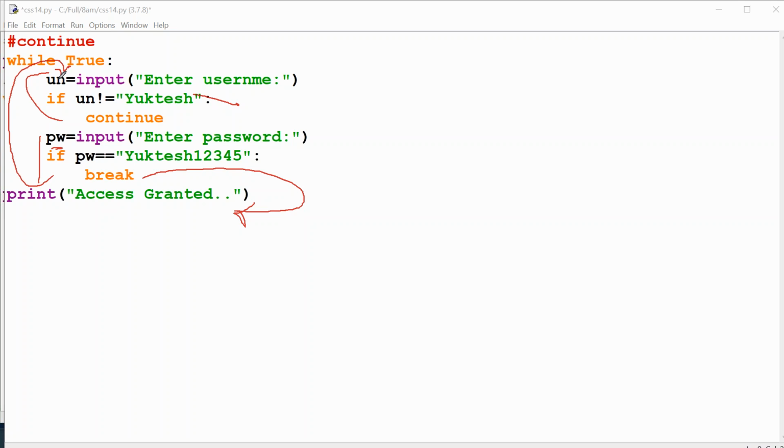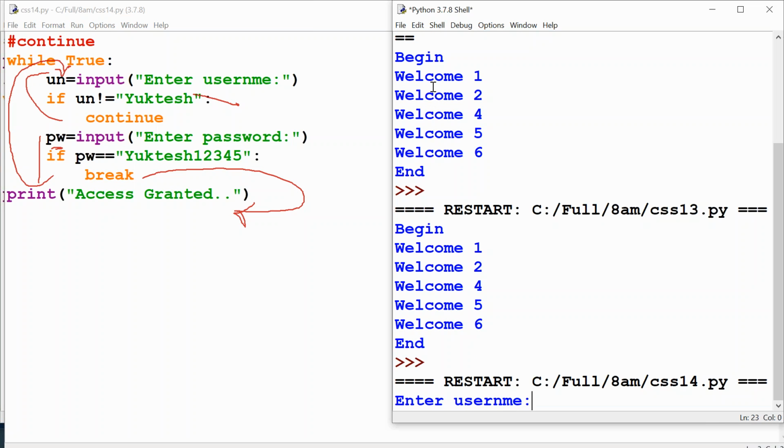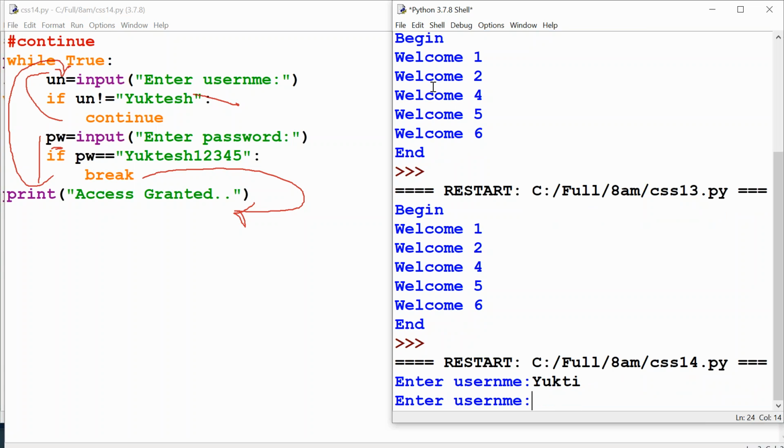Here you may ask one question. Let me execute and then I will put up the question. Control S, F5. Enter username. Can you see enter username at the right bottom? Let me give some wrong username. Automatically it is immediately asking enter username. So how is this happening? The continue statement executed, so that's the reason the last 3-4 lines of the program are not getting executed. It is going up and asking enter username.